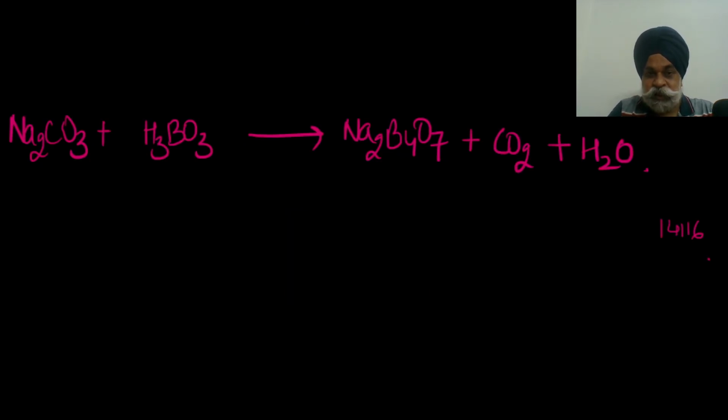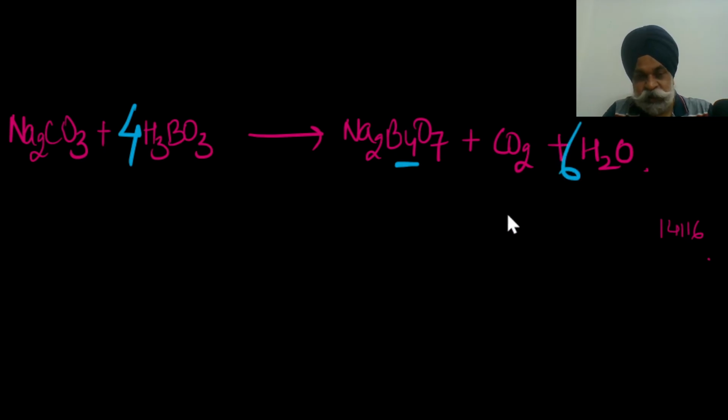And lastly, this is the last one where you have to treat the washing soda with boric acid. Now if you figure it out, a few minutes back we created the boric acid on hydrolysis of this. Now if I go the reverse way, I would get the same thing. So this is what you always have to remember, that here you have 4 boron, so I just place 4 here, and you end up getting the final product, and this would come out as 6.